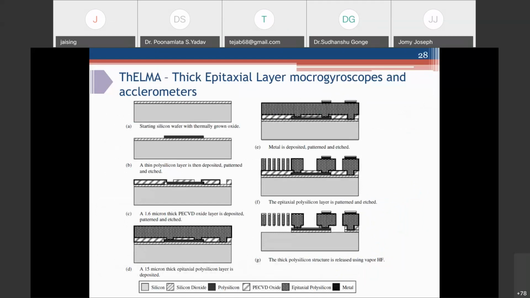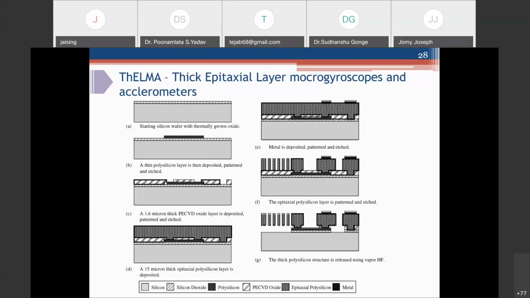So coming to another process, DRIE has evolved from bulk micromachining. There is another high aspect ratio process evolved from surface micromachining that is called THELMA. This is a proprietary process developed by ST Microelectronics. THELMA stands for thick epitaxial layer for microgyroscope and accelerometer application.